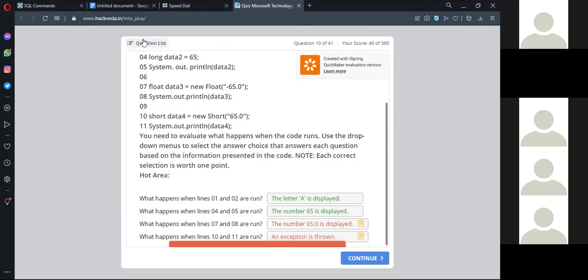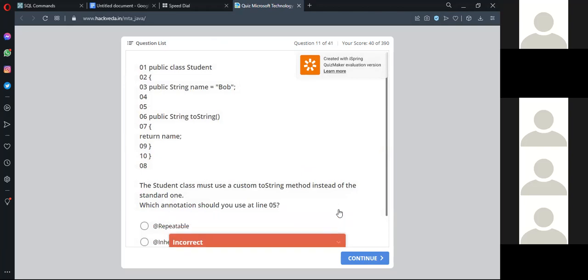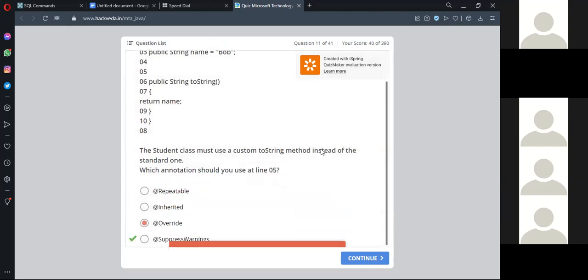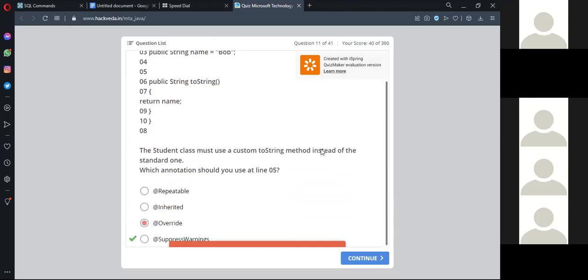Has anyone else faced such a situation? Here the correct answer is suppress warning, not override. Why would override come? See, this iterate, whatever it is: repeatable, inherit, override, suppress warning. What is this?